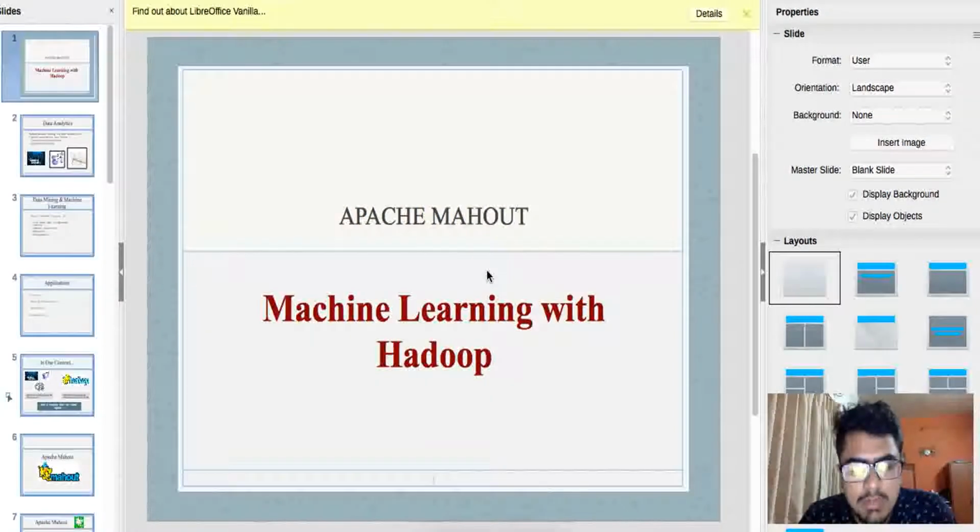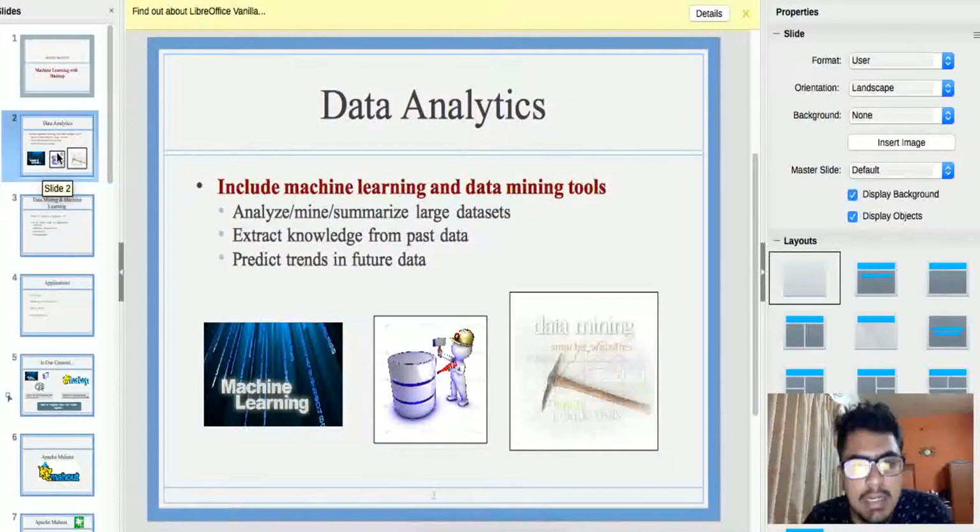Hello, and welcome to this short screencast on Apache Mahout, the scalable machine learning utility in the Hadoop environment. In this screencast, we'll see what Apache Mahout is, the motivation behind it, and a short demo on the real-world application of Apache Mahout.